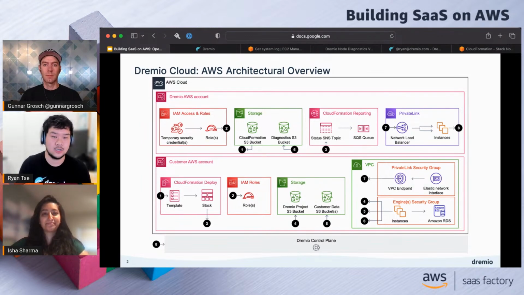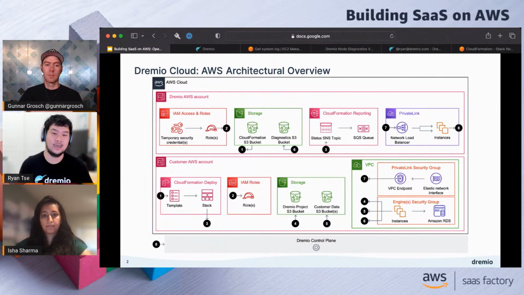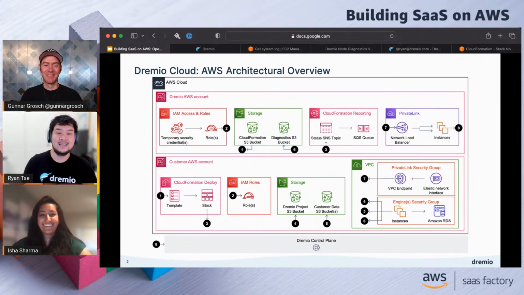So I think this is actually a really cool system, so that we don't have to ask the users, who sometimes might not be as comfortable with all of the AWS technologies, to set up CloudWatch and get us the information that way. We want to make it so that customers don't need to add on services that they don't traditionally use already, outside of EC2, because now we need EC2. We don't want to tell the customer, hey, just because you're using Dremio, you now need to use CloudWatch in order for us to get that diagnostic. Right. So you're able to shift off some of that operational burden.